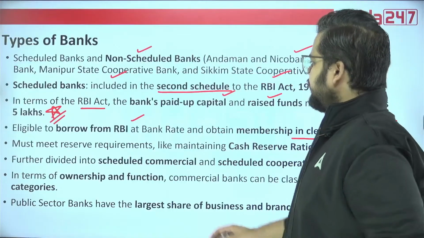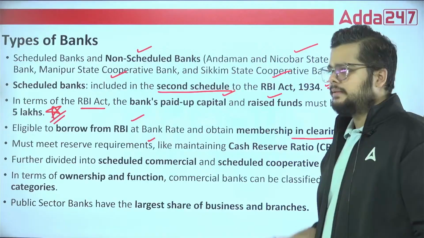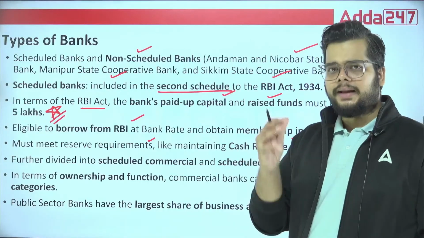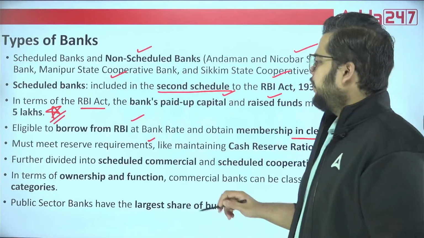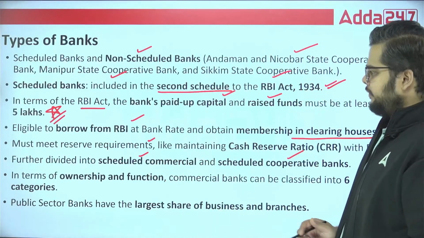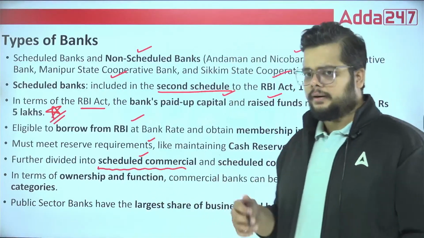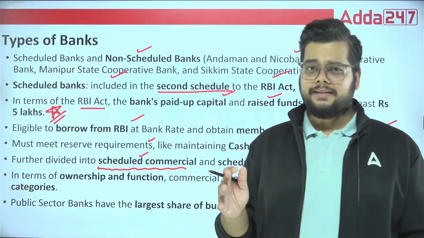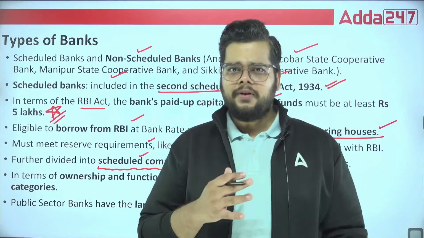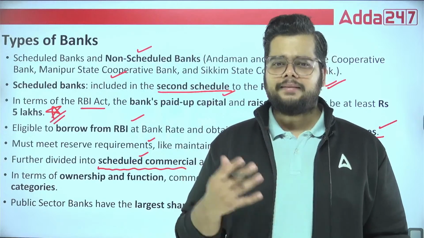They must also meet the reserve requirements: the scheduled banks have to maintain the CRR with the RBI and maintain SLR on their own. They are further divided into scheduled commercial banks and scheduled cooperative banks. Normally in our discussion we talk about scheduled commercial banks, which are in total 6. Starting off with the various normal banks, like your nationalized banks, you have private banks, then public sector banks.